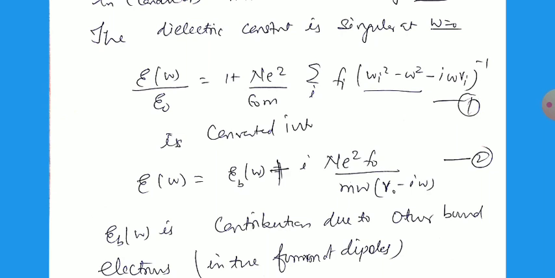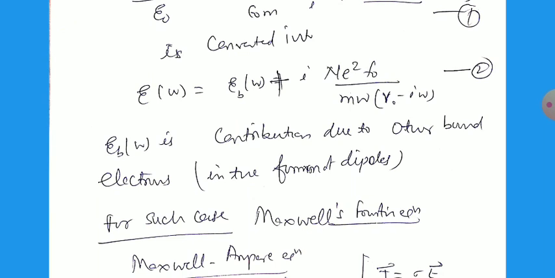Epsilon b omega is the contribution due to the other bound electrons, because we wrote free plus bound. So the last term, the imaginary part, is responsible for the free electrons, and epsilon b omega is the contribution of the bound electrons, in the form of the dipoles present in this medium. We can assume a picture that some electrons are free and the remaining are bound with the lattice. So this is responsible for the bound electrons that form the dipoles, that is epsilon b omega, the permittivity of these electrons.